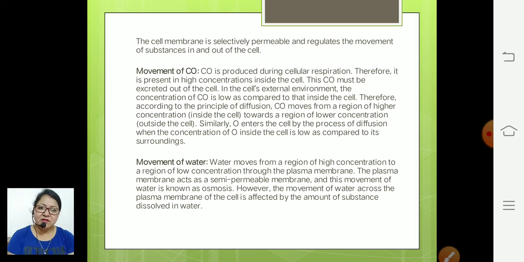In the next example, we can observe this semi-permeable nature of the plasma membrane when we observe the diffusion, the movement, of water. Water can move from its higher concentration to lower concentration through the plasma membrane, and this process is called osmosis. So the plasma membrane also allows the transfer of water molecules, and it is very helpful in a number of processes and is a very effective way to maintain the body fluids in any organism.